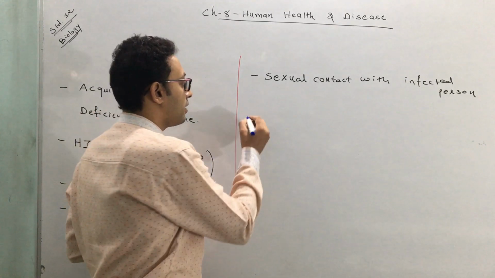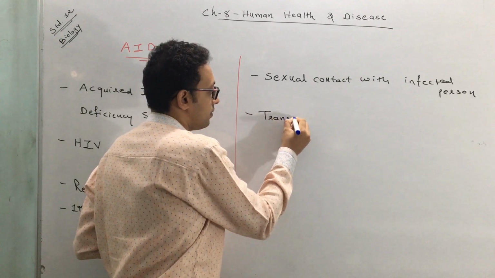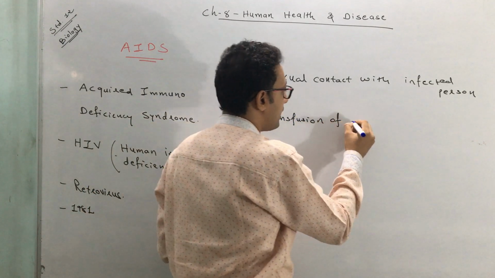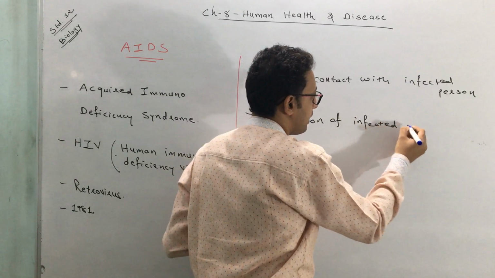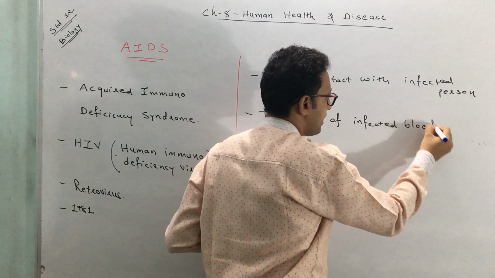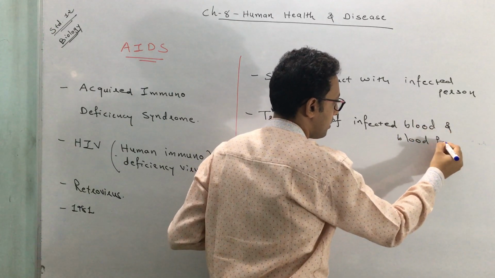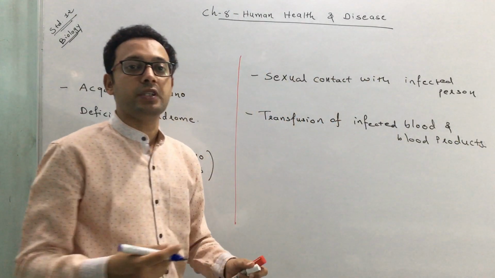Second, by transfusion of contaminated or infected blood and blood products. Clear? This is the second way by which it is transmitted.